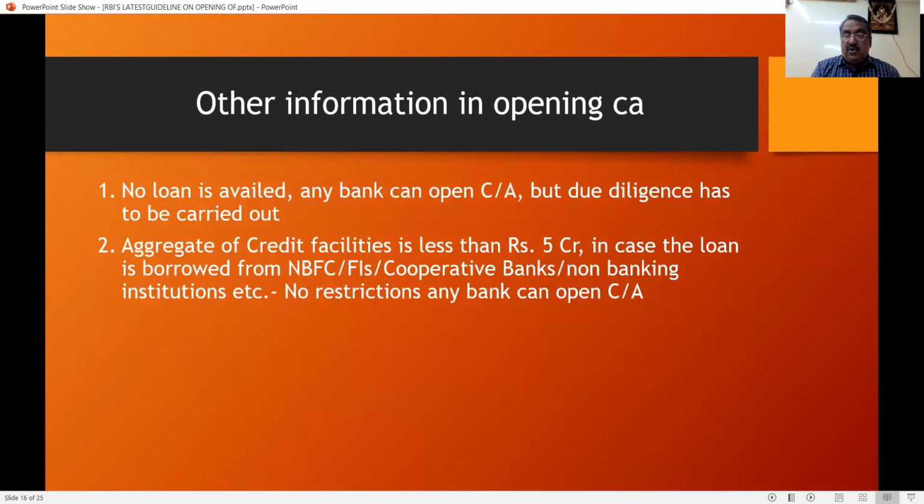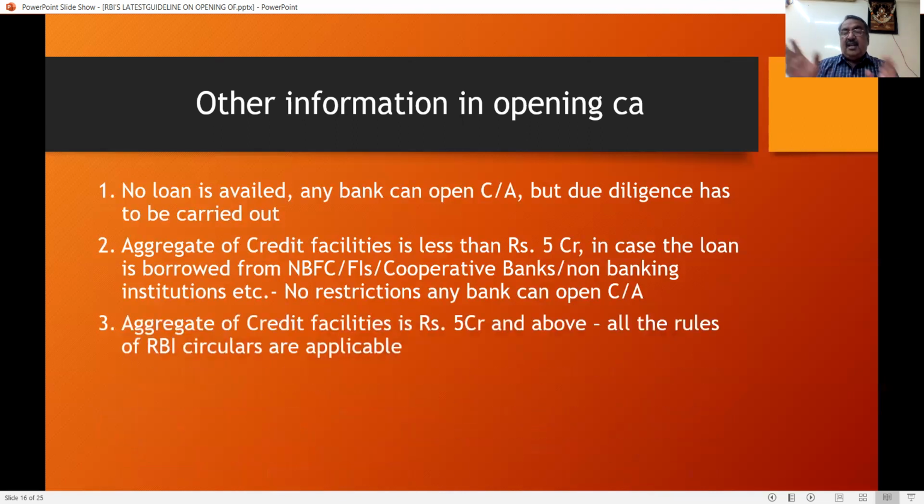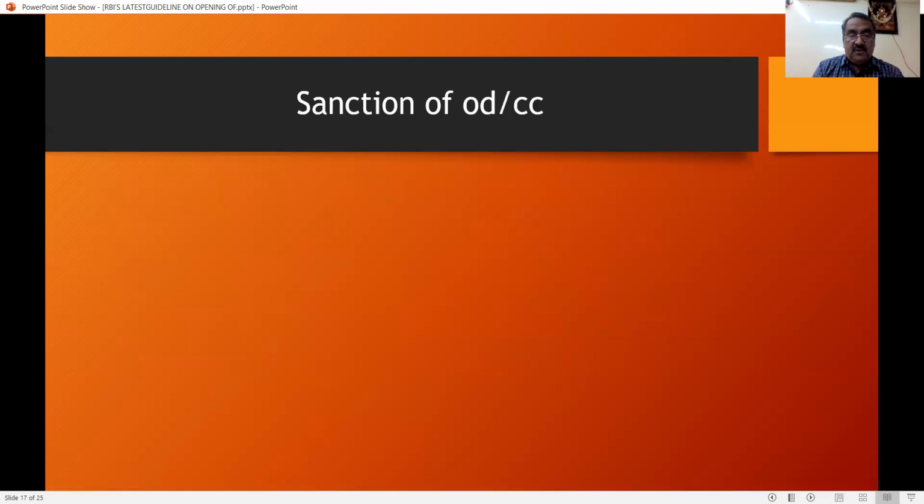In case the borrower has borrowed money from NBFCs, financial institutions, cooperative banks or non-banking institutions, any bank can open it, and there are no restrictions. Anybody can open the current account. If the amount exceeds 5 crores, that is, 5 crores and above, then all the rules and regulations which we have discussed are applicable, whether for the loans lent by NBFCs, financial institutions, cooperative banks, or non-banking institutions.